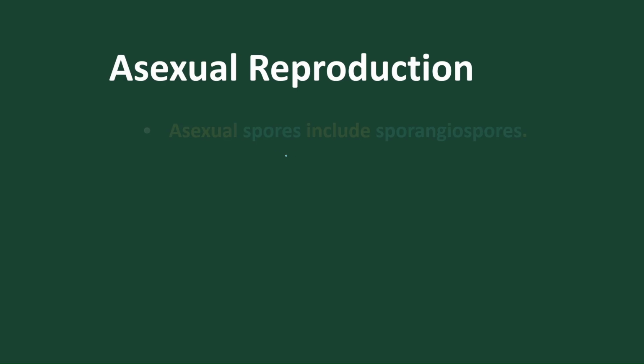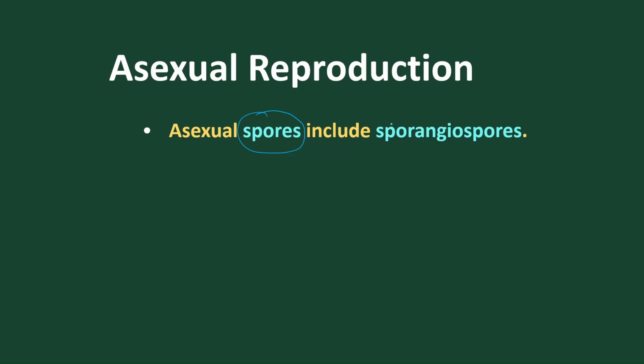Let's start with asexual reproduction first. Asexual reproduction is by means of spores called sporangiospores. For example, the bacteria will produce spores, and this is called sporangia. The sac-like structure is called sporangia, and inside the sporangia the spores are produced, and these spores are called what? Sporangiospores. Under favorable conditions, the sporangia burst and the spores are released to give rise to a new